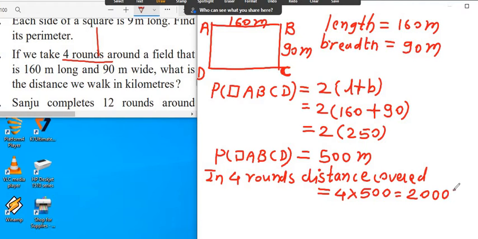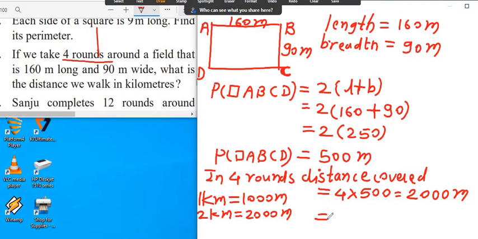But we know that here 1 kilometer is equals to 1000 meter. Then 2 kilometer is equals to how much? 2 kilometer is equals to 2000 meter. And therefore here 2000 means how many kilometer?